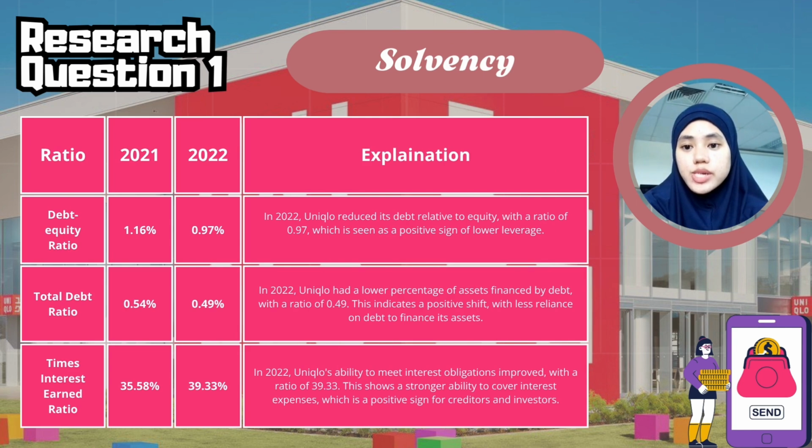In 2022, Uniqlo showed an improvement in its solvency position compared to 2021. The debt-equity ratio decreased from 1.16 to 0.97, indicating reduced reliance on debt and a stronger equity position. The total debt ratio also dropped slightly from 0.54 to 0.49, suggesting a lower proportion of assets financed by debt. Additionally, the times interest earned ratio increased from 35.58 to 39.33, showing Uniqlo's improved ability to meet its interest obligations. Overall, these changes reflect a more stable and financially secure position for Uniqlo in 2022.